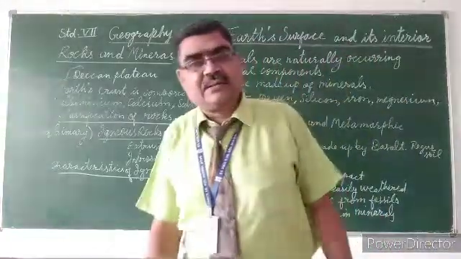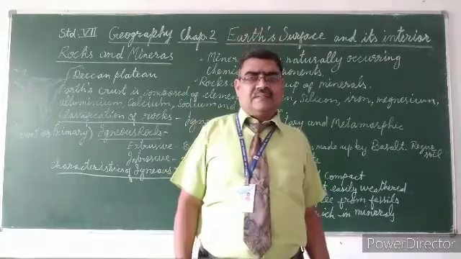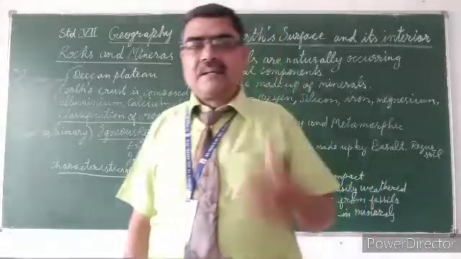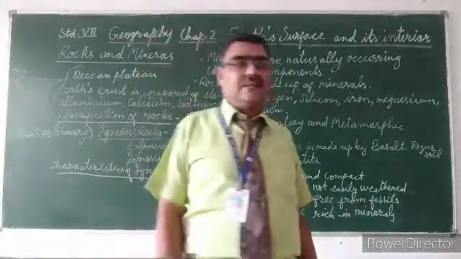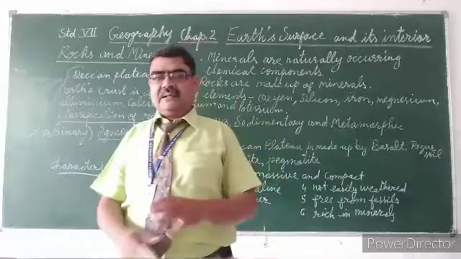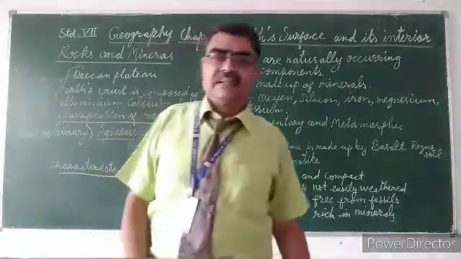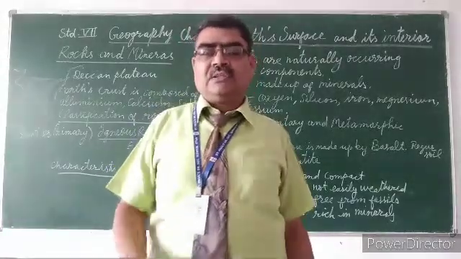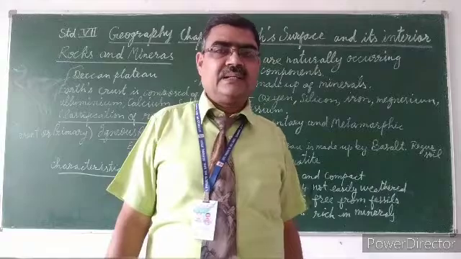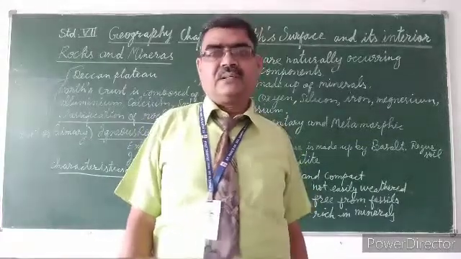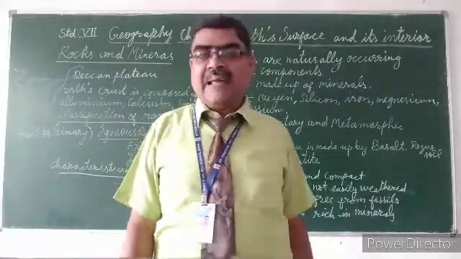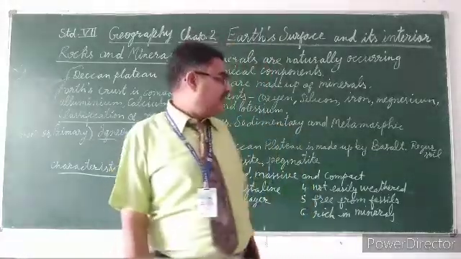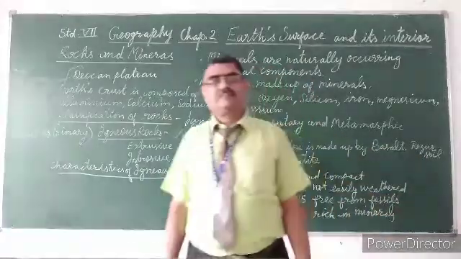And in this basalt rock, the weathering of basalt is very hard, it is not easy, but because of temperature, humidity and other natural activities, weathering is done, and by weathering, the soil which is made in the Deccan Plateau is called black soil, or it is also called regur soil.